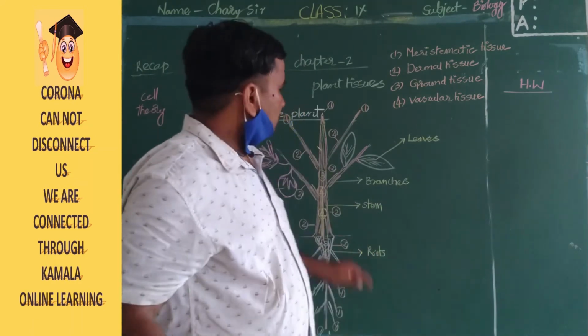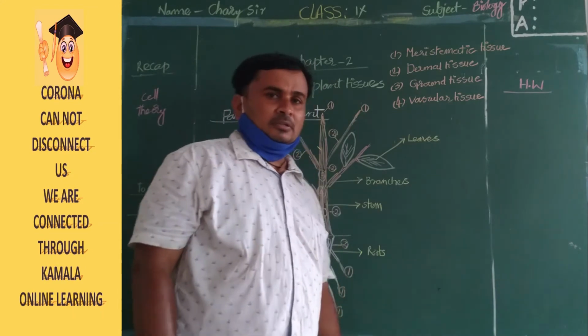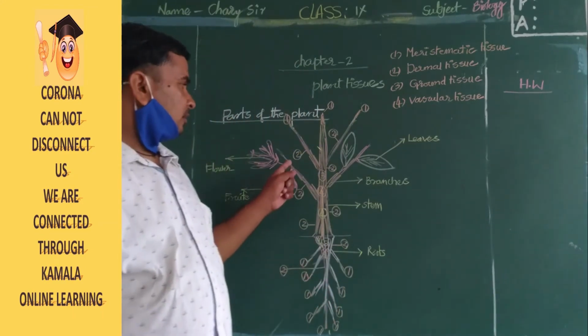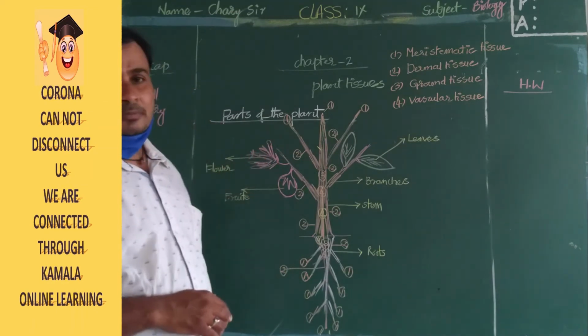Same here also. So what happens? The plant's tissues, the meristematic tissues, help to rejuvenate, and the cut will be refilled by the help of meristematic tissues. So this is the main concept of this lesson.